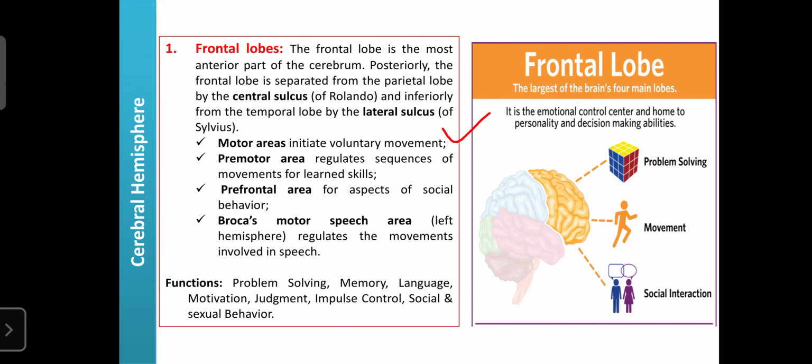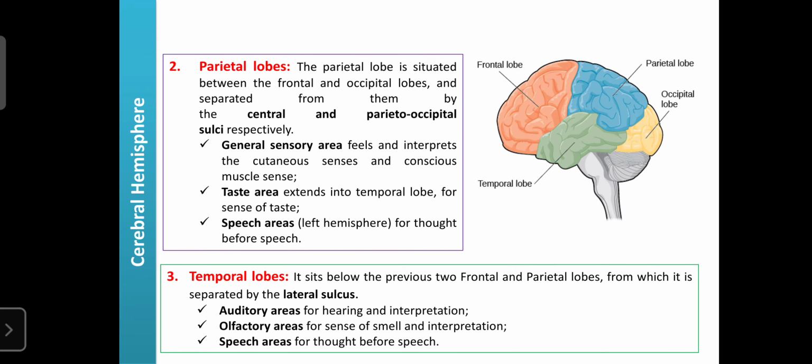The next one is the parietal lobe. The parietal lobe is present between the frontal and occipital lobes. It is separated by the central and parieto-occipital sulci respectively. The central sulcus separates the parietal lobe from the frontal lobe, and the parieto-occipital sulcus separates the parietal lobe from the occipital lobe.